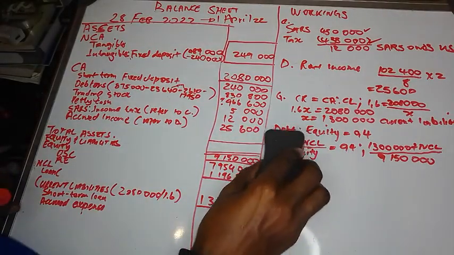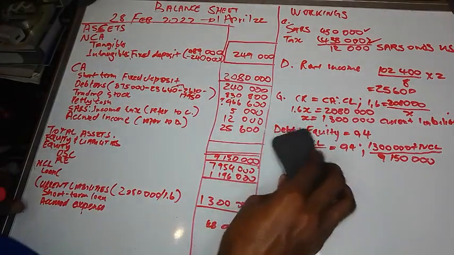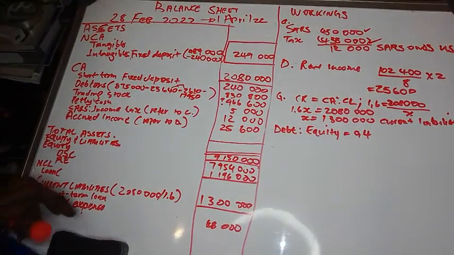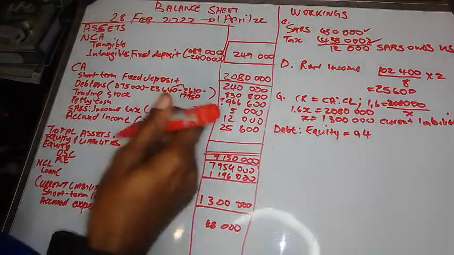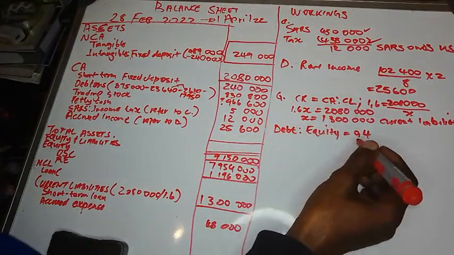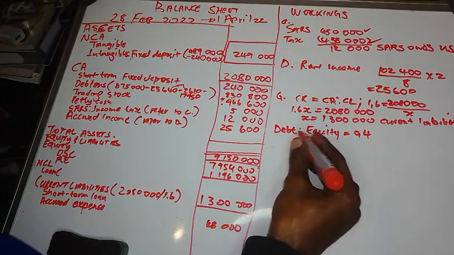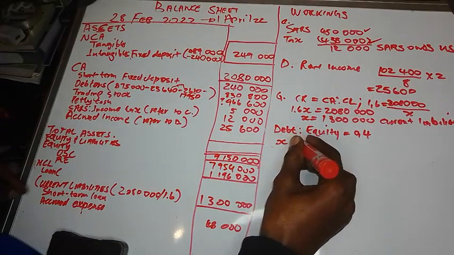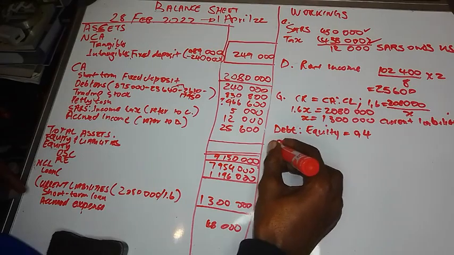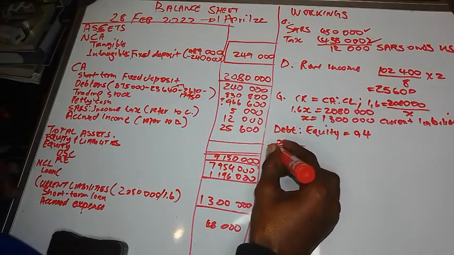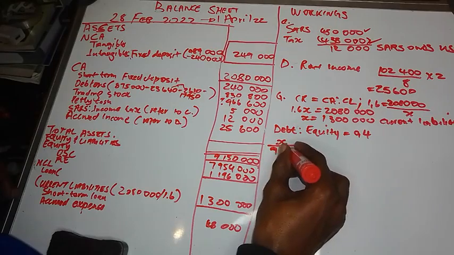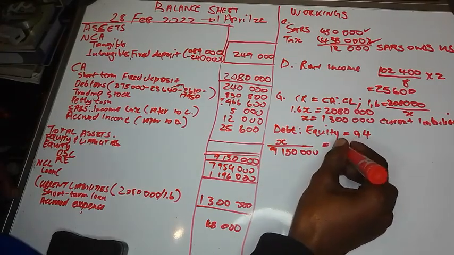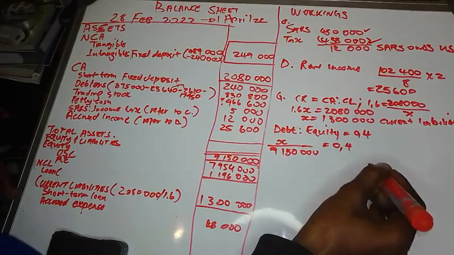Sorry, it's debt, so current liabilities are not there. So we're just going to say debt. How much is our debt? We don't know, so we give it x, divided by equity. How much is equity? 9,150,000, is equal to 0.4.